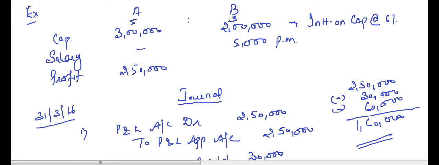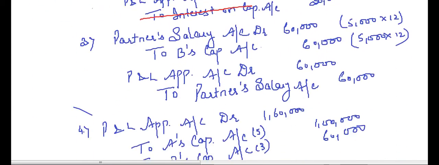Now after this we have one more small issue. Sometimes the profits are less than the appropriations. That is, the profits that we transfer from the profit and loss account to the profit and loss appropriation account are less than the amount that is to be distributed to the partners as interest on capital or remuneration to partners.